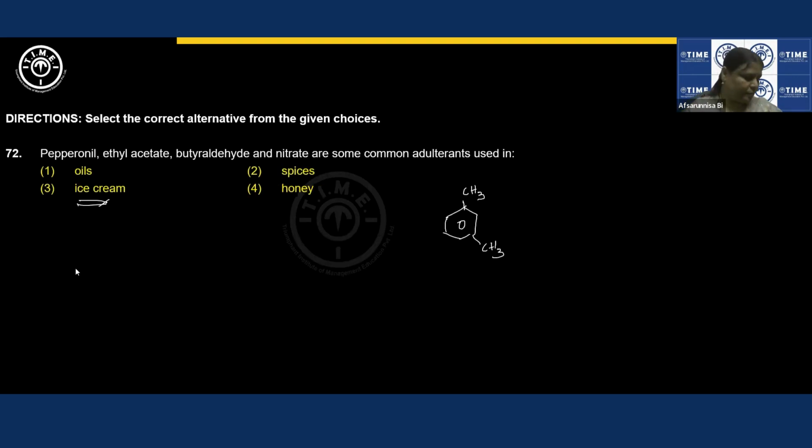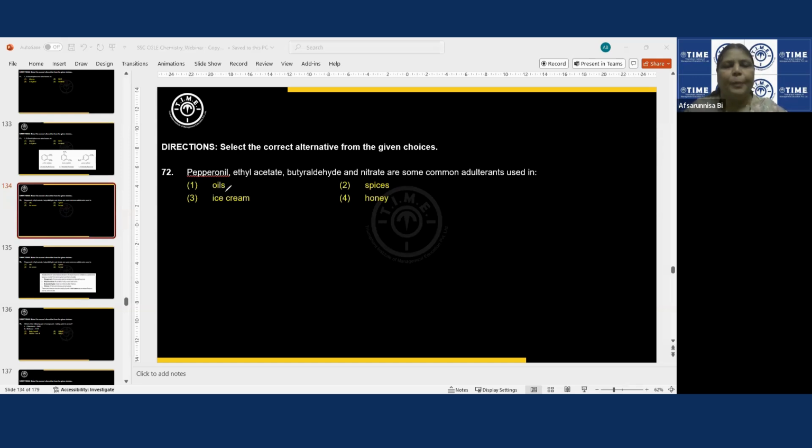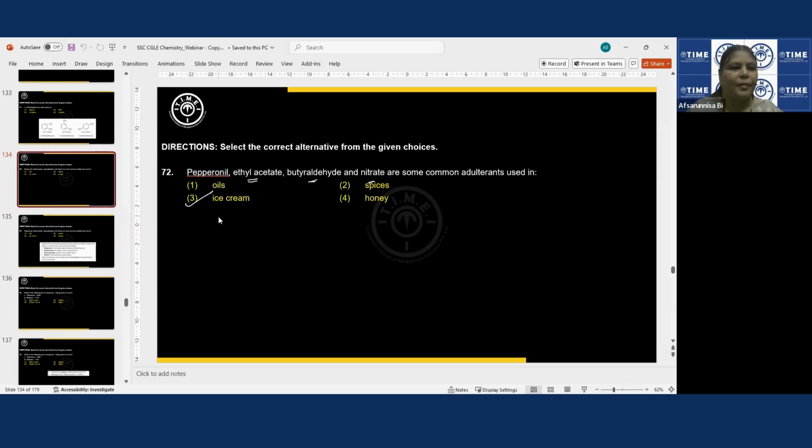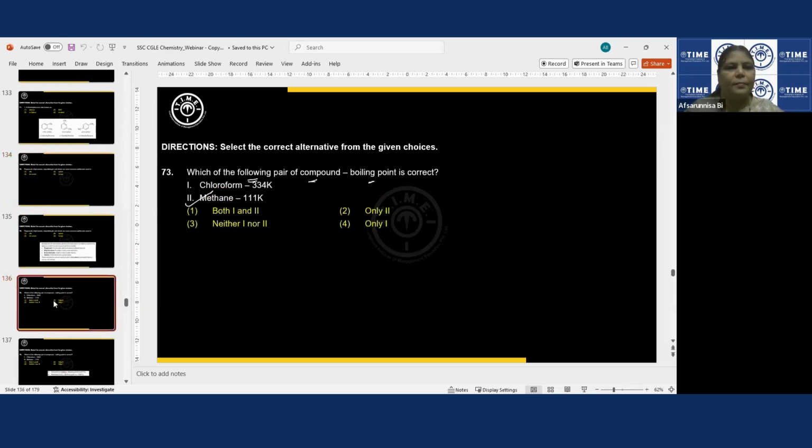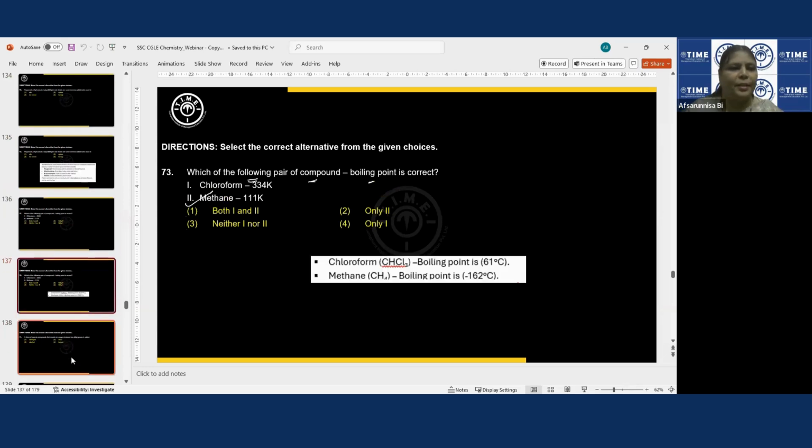Next question. Yeah, we can go for a question and answer session, guys. Peppermint, ethyl acetate, butyraldehyde, and nitrate are all common adulterants used in ice cream. Ethyl acetate is used to enhance fruity smells. Butyraldehyde is used to enhance butter flavor. Peppermint enhances any kind of flavors, it makes them a little more enhanced, right? Nitrate is used as a preservative. This is not that important. Let's go ahead and see another one.